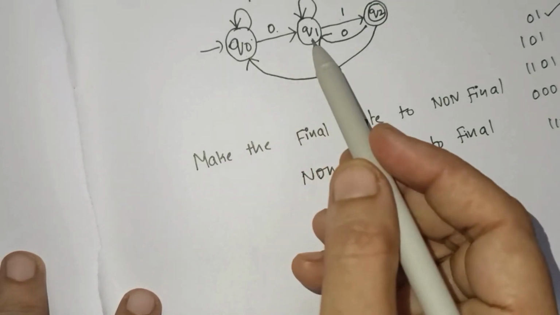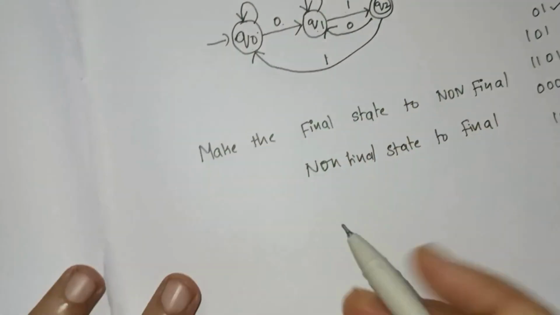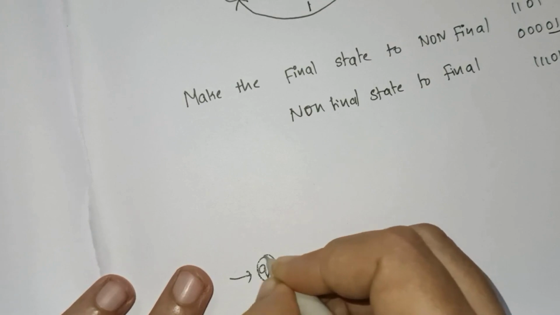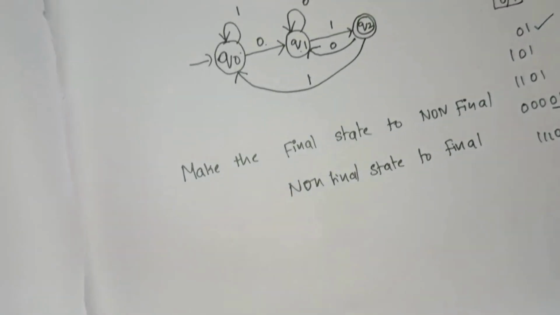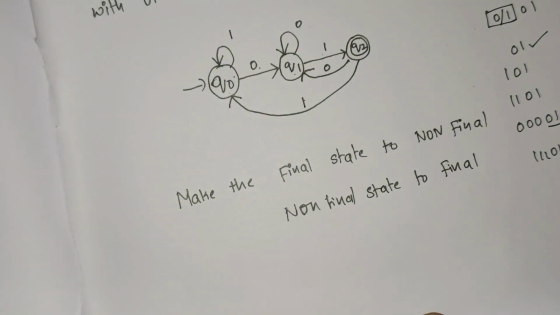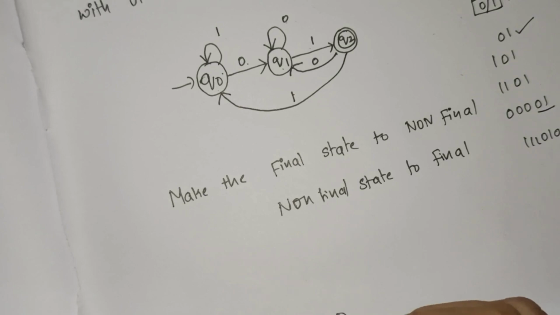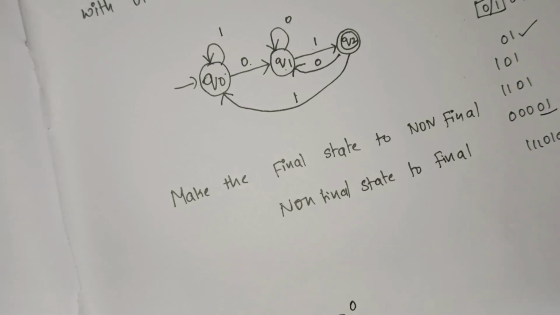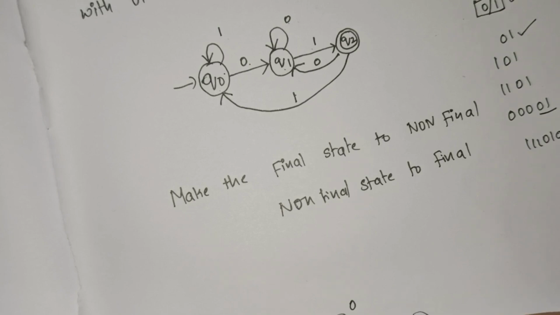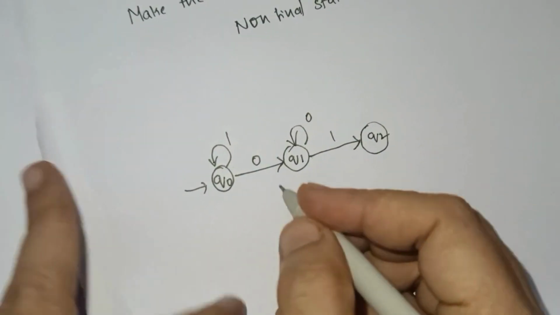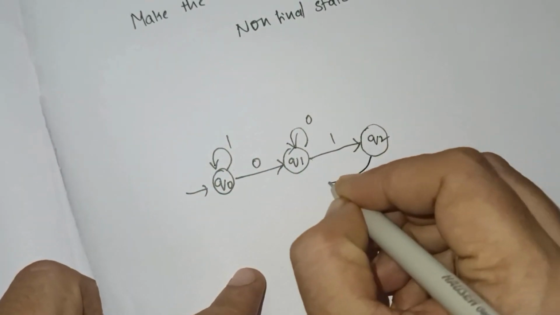So now q0 and q1 are non-final; make them final. Now I will write q0 with the same transitions, I will just copy them. q0 on 0 goes to q1, q1 on 1 goes to q2, and next q2 on 0.